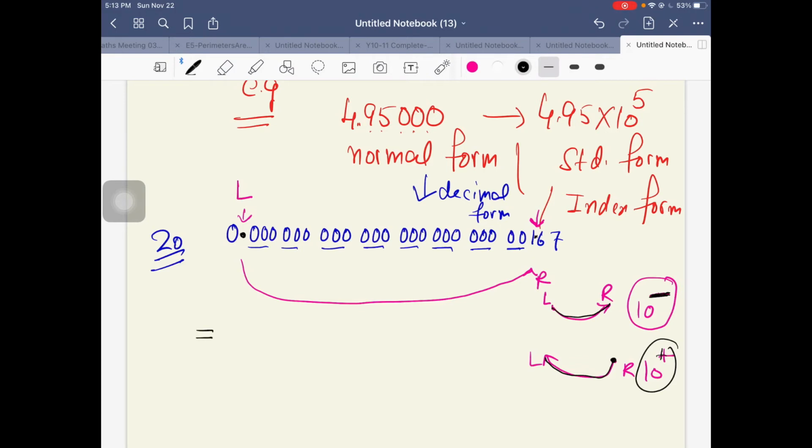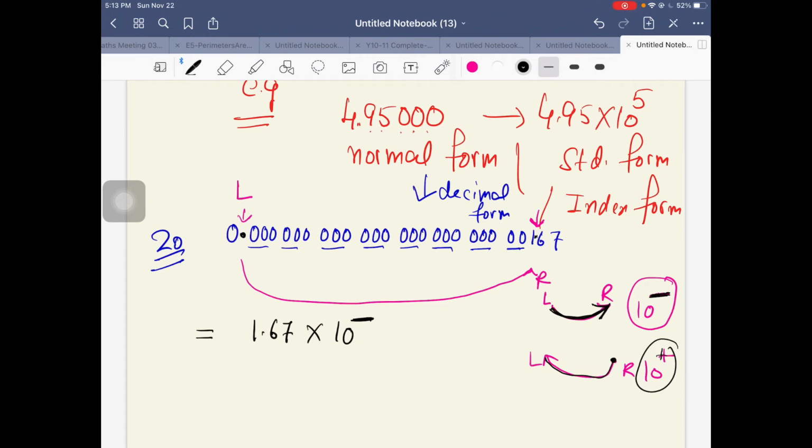Right here, this is now 1.67. I moved the decimal to right after 1. It became 1.67 times 10 power, and before that I write a negative sign, because the decimal is moving from left to right.